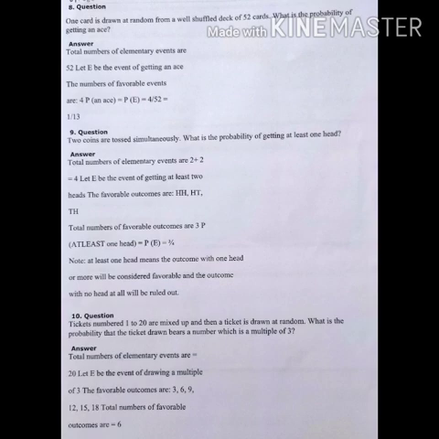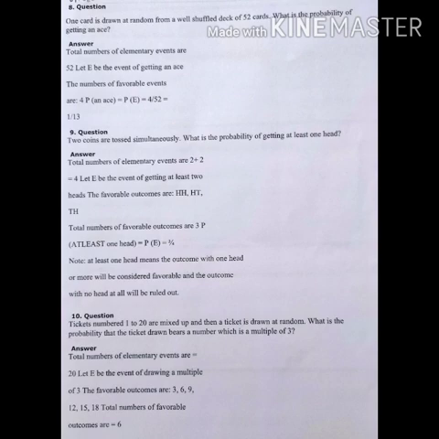Now 2 coins are tossed simultaneously, so we get 4 outcomes: HH, HT, TH and TT. So total outcomes are 4. Now let E be an event of getting at least 1 head. So we have 3 outcomes for that: HH, HT and TH. They are having head. At least 1 head means 1 or more than 1.